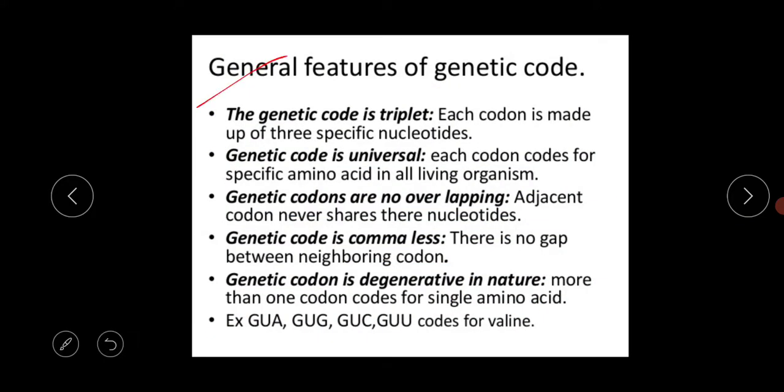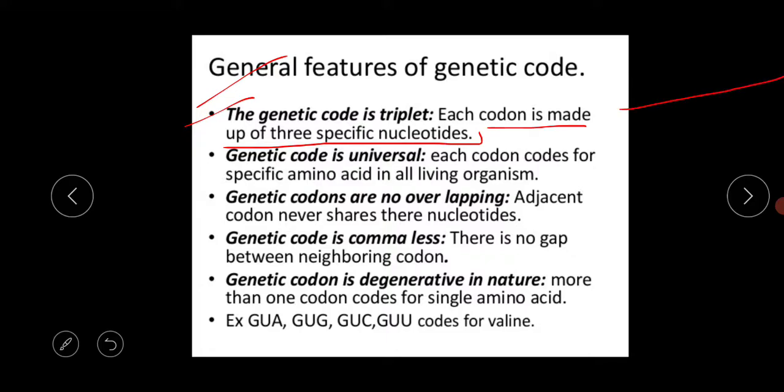Next thing is the general features of the genetic code. So there are so many characteristics or features of the genetic code. The first feature is that the genetic code is triplet. So each codon is made up of three specific nucleotides.